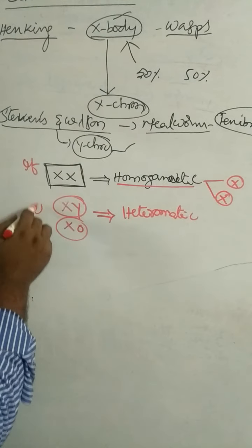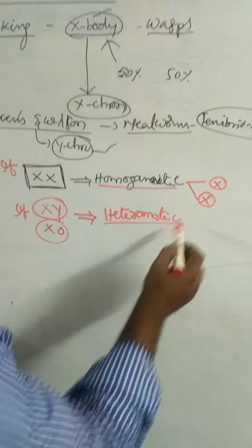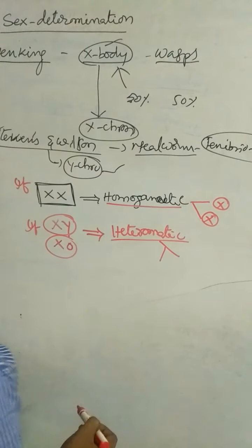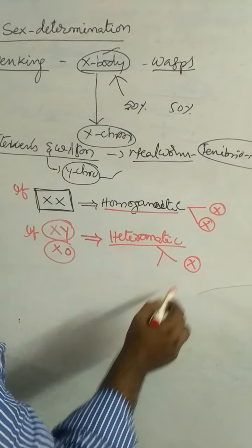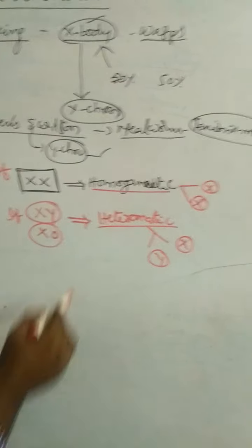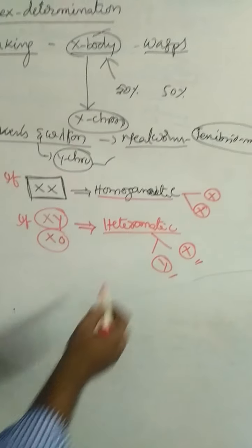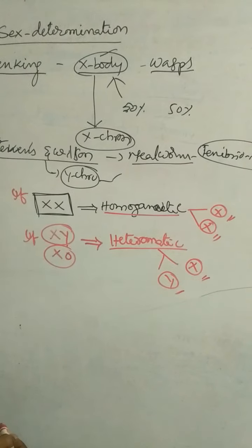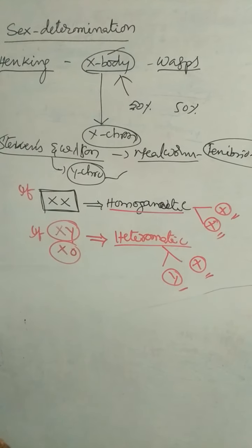If the individual contains different chromosomes, that individual is called heterogametic, and it gives dissimilar gametes: one gamete with X, and one gamete with Y. So heterogametic individuals produce dissimilar gametes, and homogametic individuals produce similar gametes. That is the basic information about sex determination.